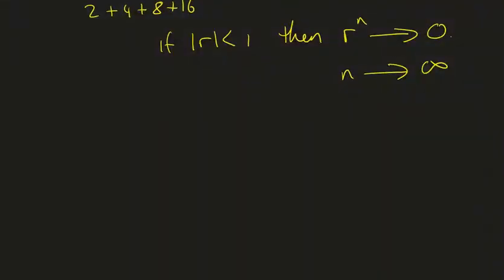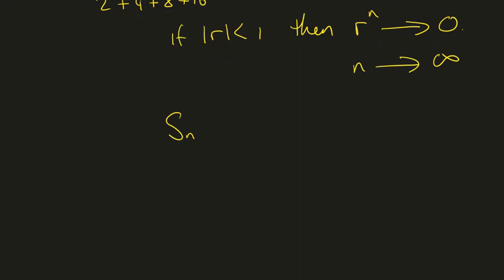So if that's the case, how does that affect our formula? Our original formula is this: u1 times (1 minus r to the n) over 1 minus r. I've written it that way around. But as n gets bigger and bigger, we go through more and more terms, and r to the power of n tends towards 0.